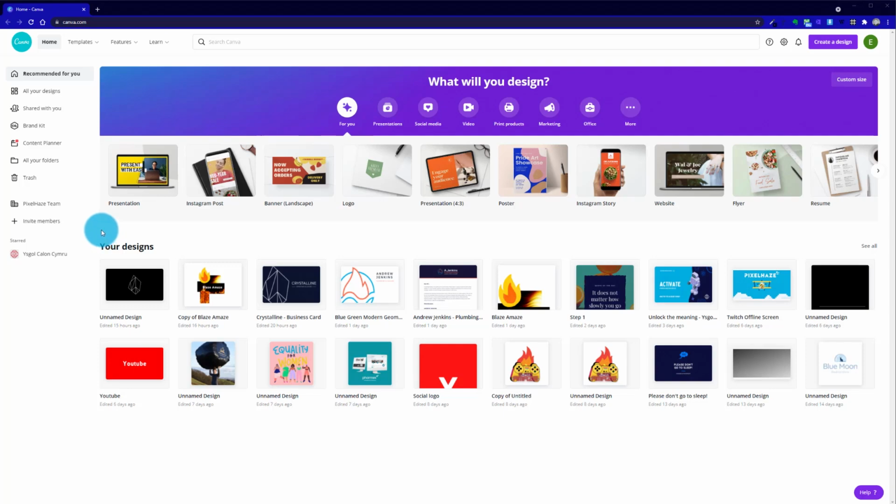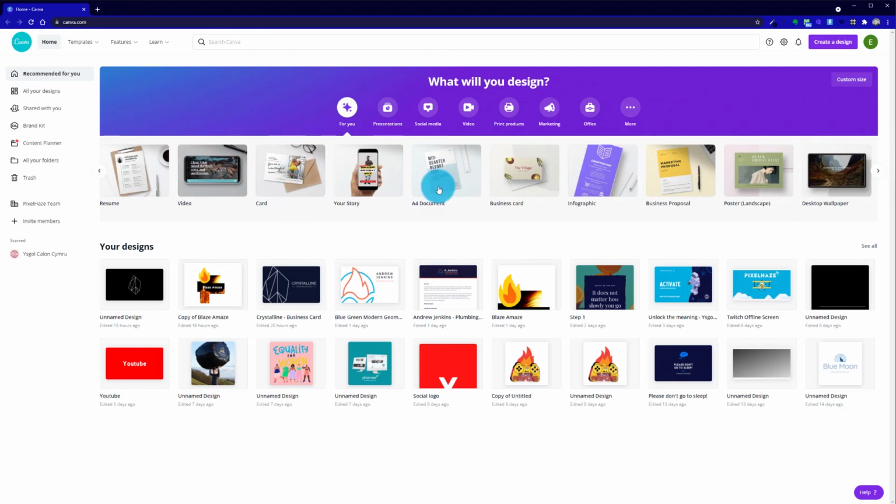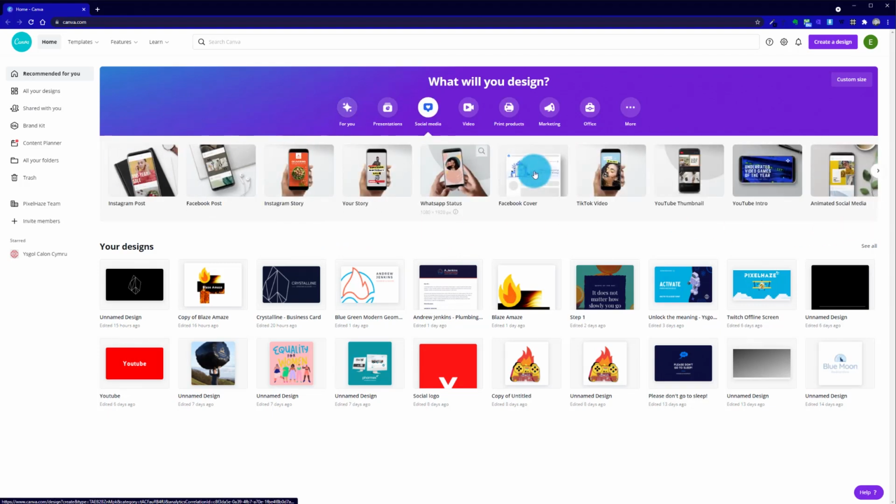For this chapter, we're going to have another look at templates. In this case, we're going to create a social media post, and we're going to use the assets that are already available in Canva. So I'm going to scroll across here when I'm on the Canva landing page. Once I've created my account and logged in, I can jump over to social media selection via this tab.